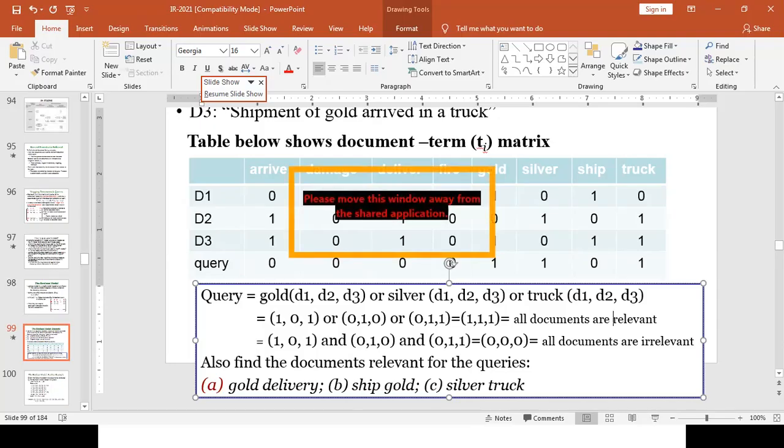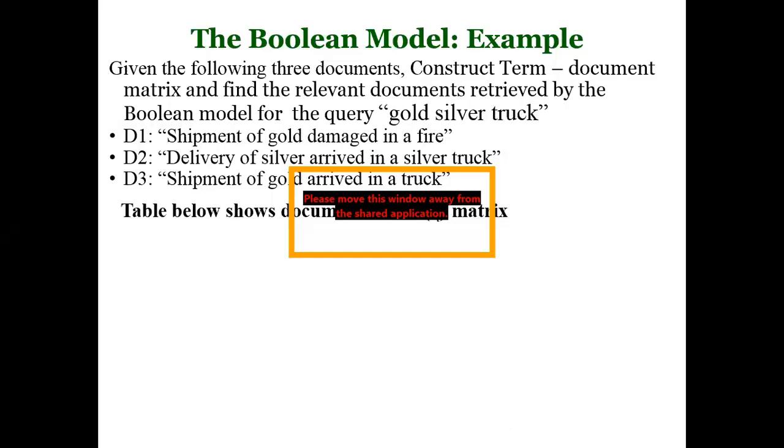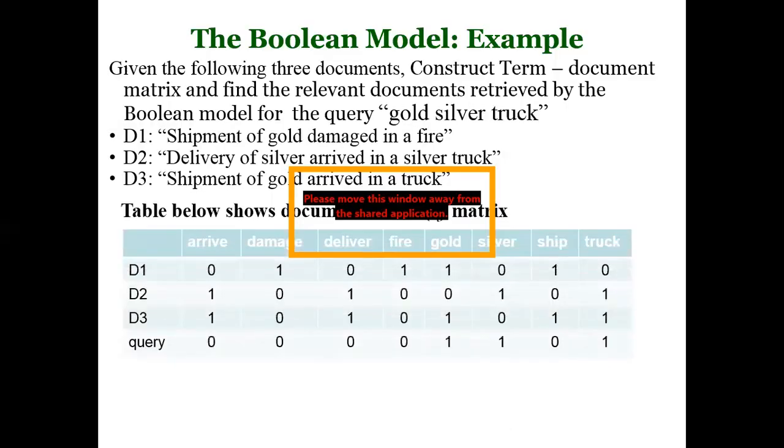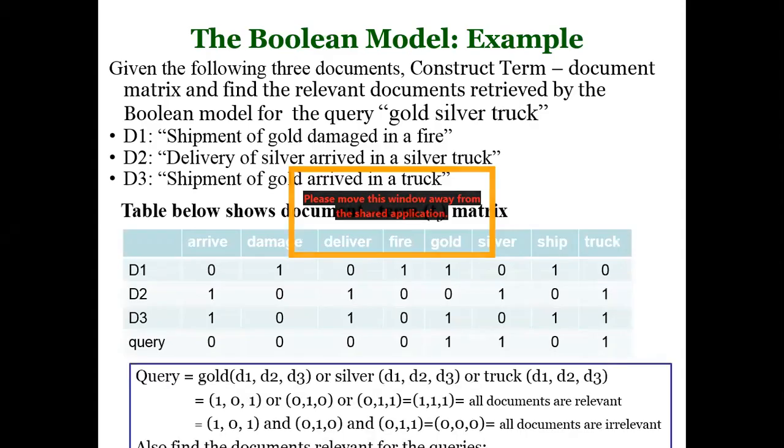Why are such problems happening in the case of the Boolean model? Why doesn't the Boolean model retrieve only some of the critical documents? Because it's not evaluating documents against the query. Rather, it is evaluating the document based on the query terms they contain. The evaluation is not row-wise. The evaluation is column-wise.